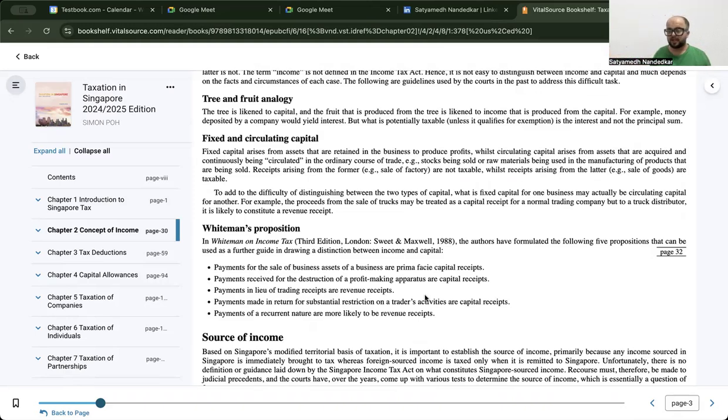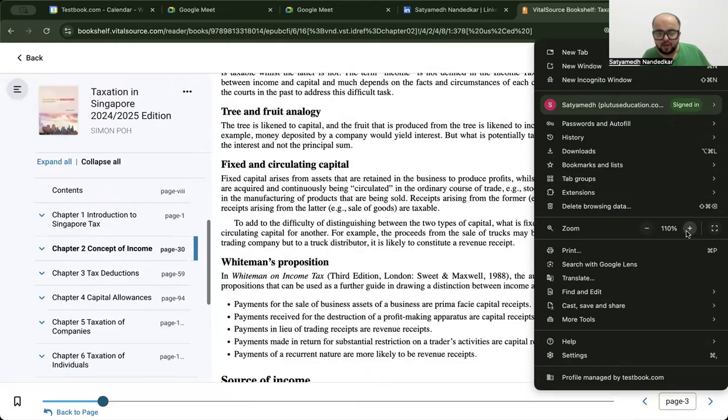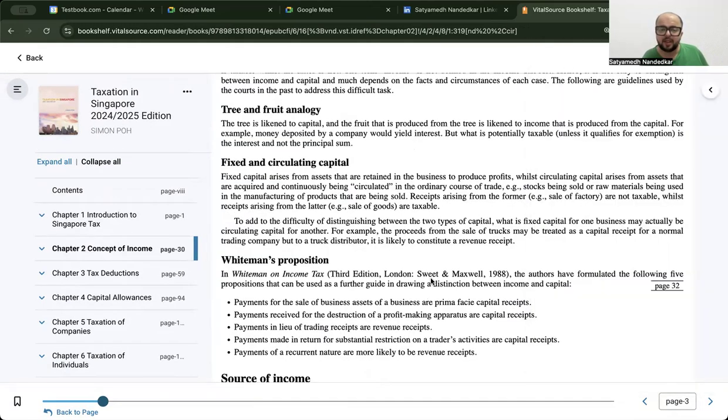But non-current assets, basically property, plant, and equipment, are not held for trade or resale in the ordinary course of business. They are held so as to generate future income, future economic benefits. And that is your fixed capital. Your fixed capital is nothing but your non-current asset that is retained in the business for